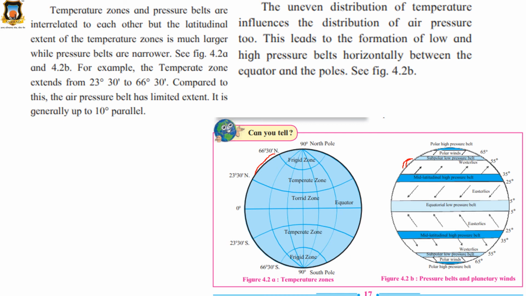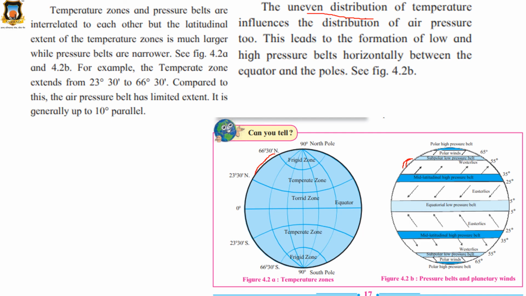The uneven distribution of temperature influences the distribution of air pressure. Uneven distribution means the temperature is uneven. Somewhere it is hot, somewhere very hot, somewhere cold, somewhere very cold. So this is known as uneven distribution of temperature.